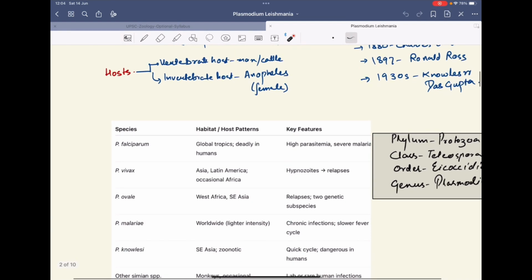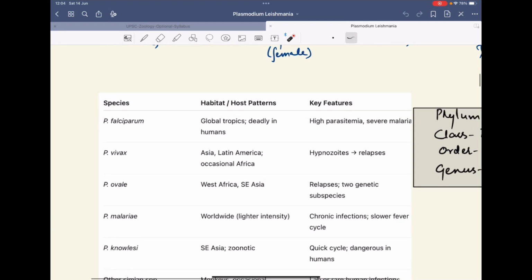There are different species of Plasmodium. There is Plasmodium falciparum. It is present in the tropical areas and it's deadly in humans. It has high parasitemia and it causes severe malaria. Then Plasmodium vivax is the second type.